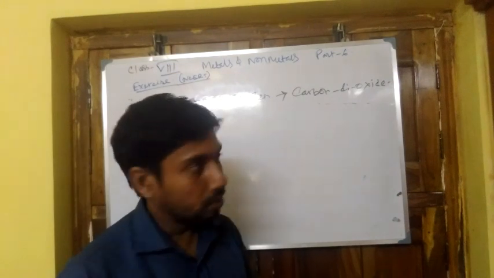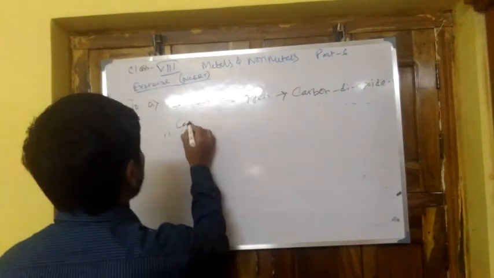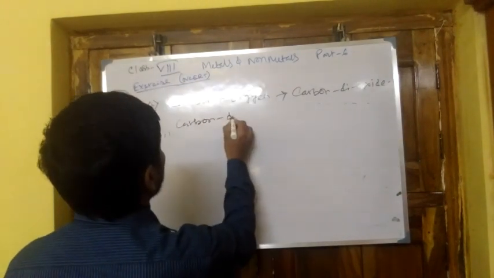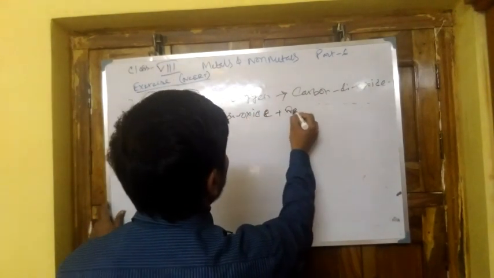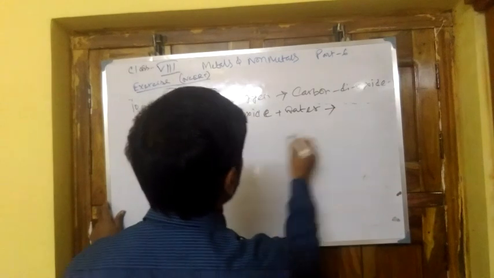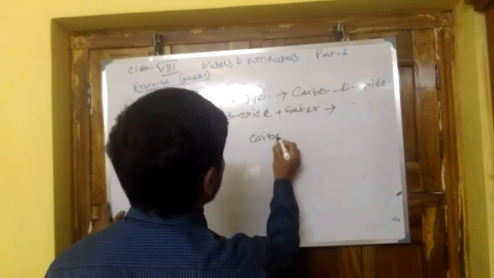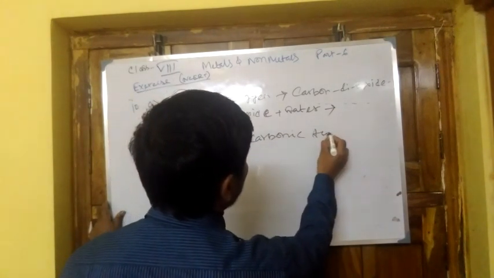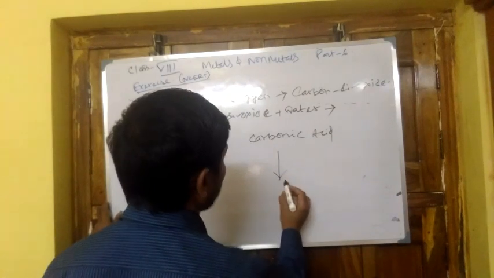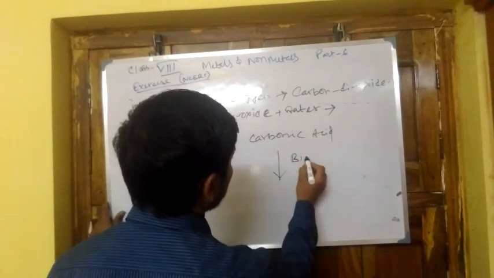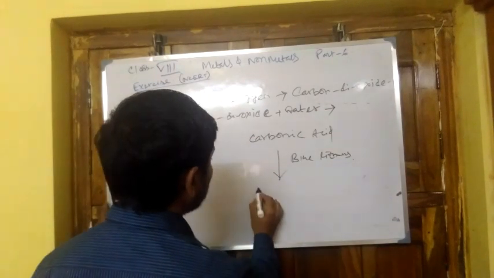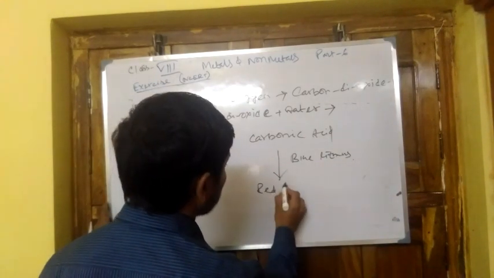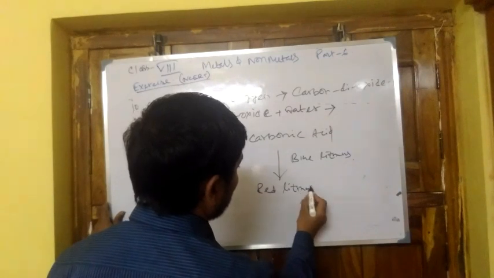So carbon dioxide plus water forming carbonic acid. When this acid is tested with blue litmus, it changes to red.